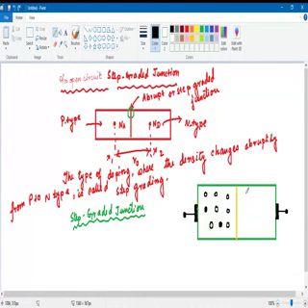And here will be electrons, much more than others.